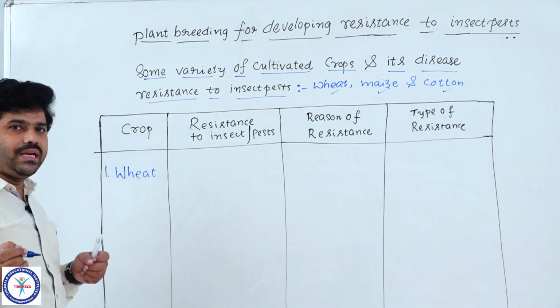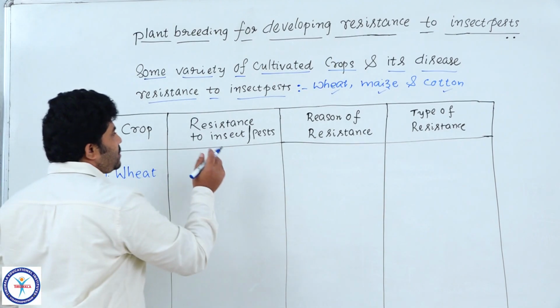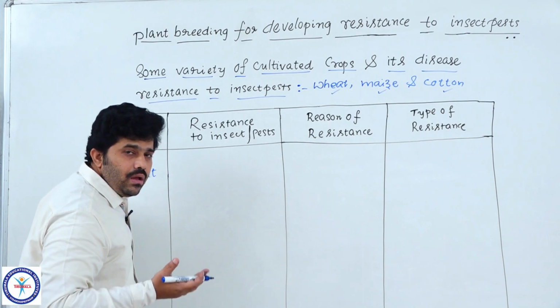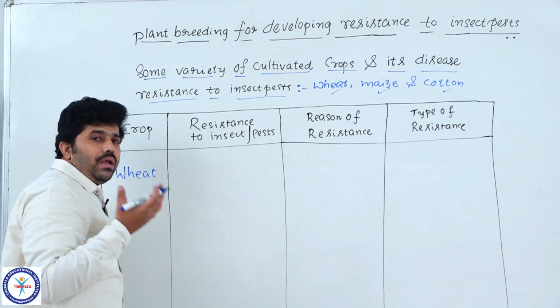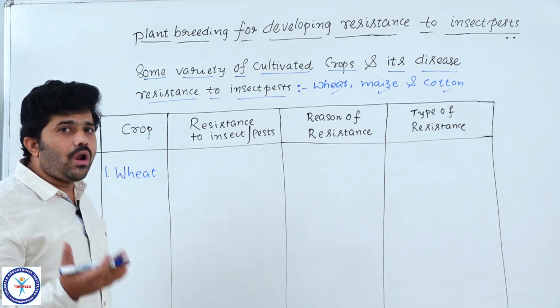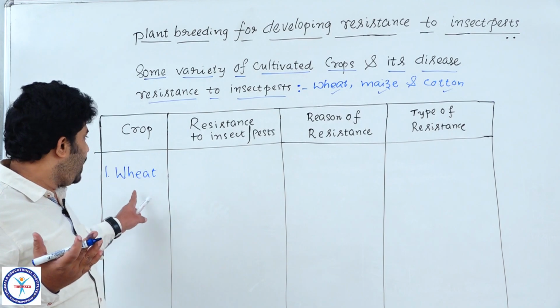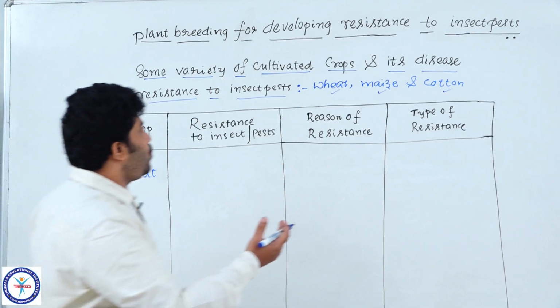In the wheat crop, we first look at the insects that damage or destroy the crop field more, which is going to give more loss.